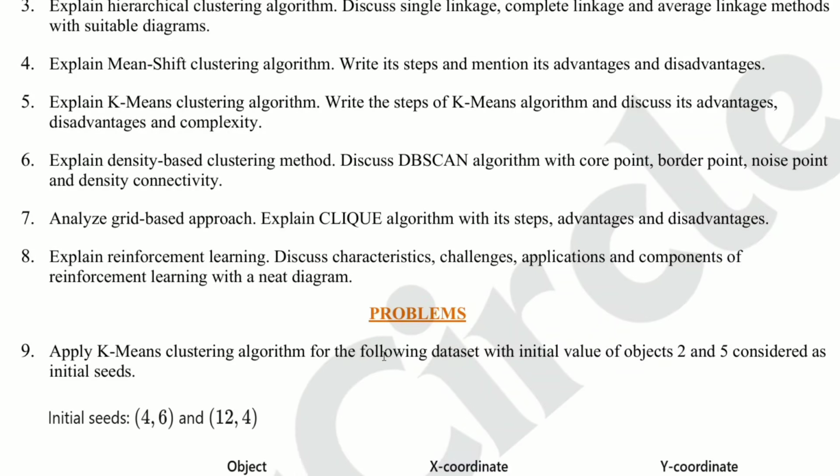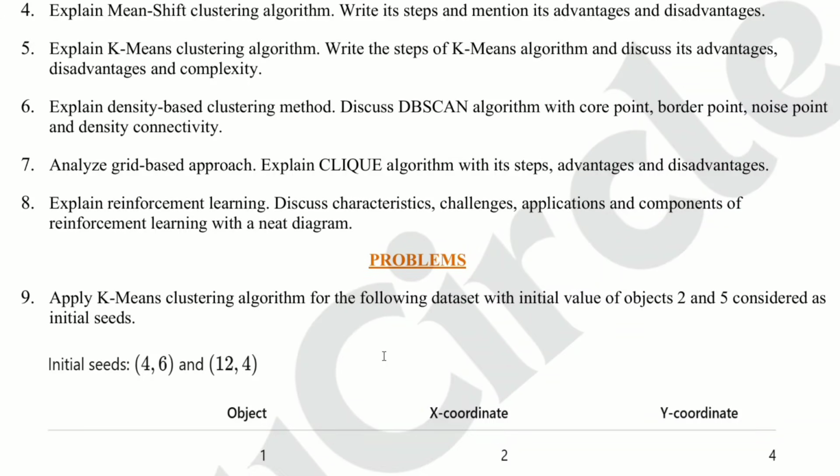Question number 5: explain the K-means clustering algorithm. Write the steps of the K-means algorithm and discuss the advantages, disadvantages, and complexity. K-means is one of the most important questions. Prepare the steps, advantages, disadvantages, and complexity. Now move to question number 6.